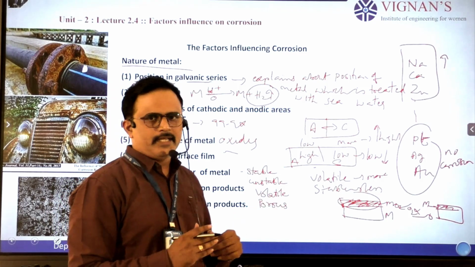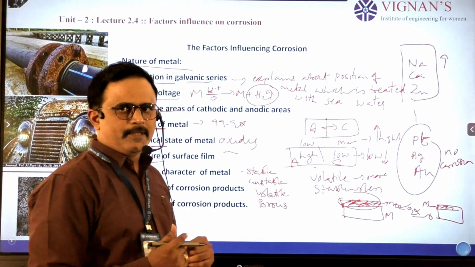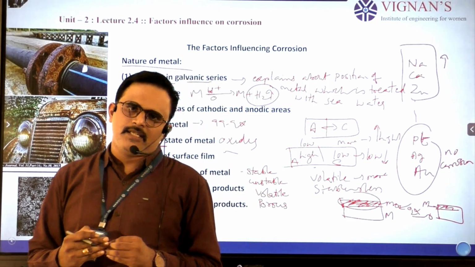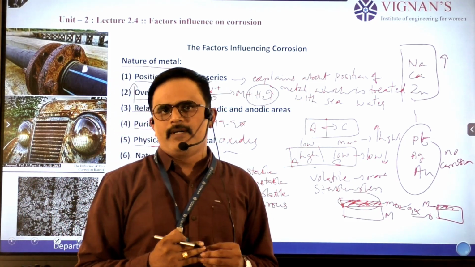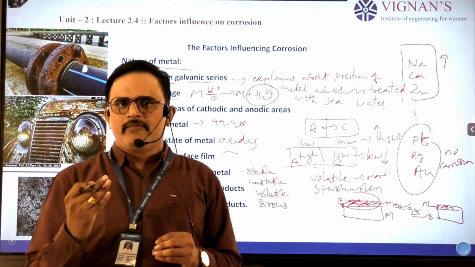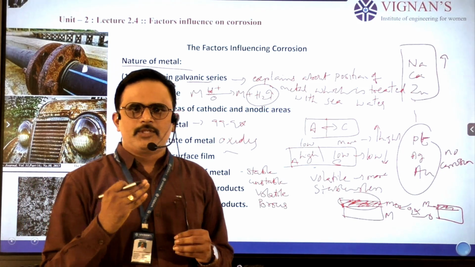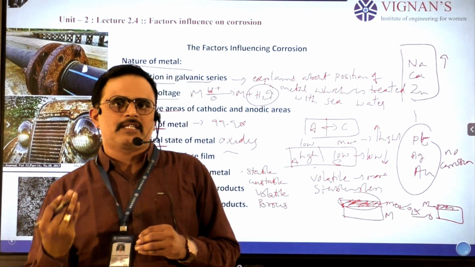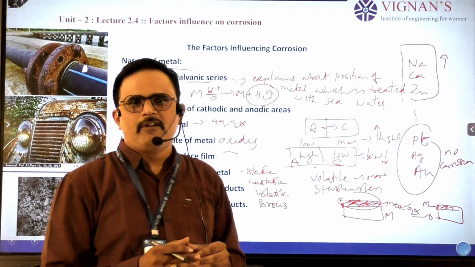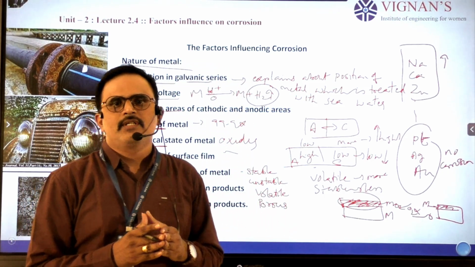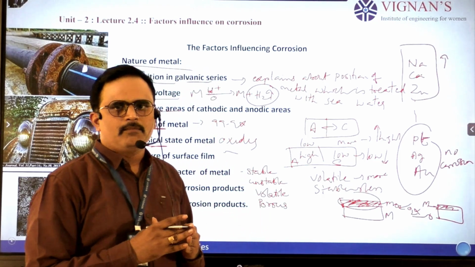And coming to the third case, a volatile film, that means it will be evaporated when the metal reacts with the oxygen in air. The metal oxide formed is evaporated at atmospheric temperature. So every time this process goes on, after some time the entire metal will be evaporated. So volatile oxide films also show more corrosion in metals.